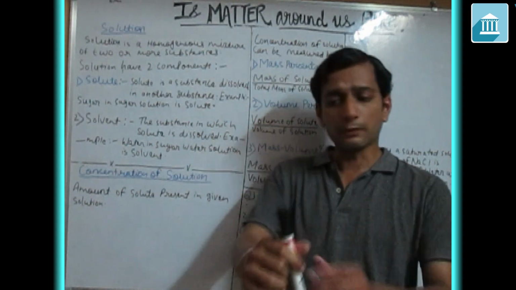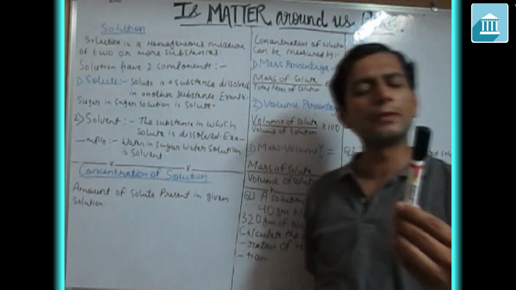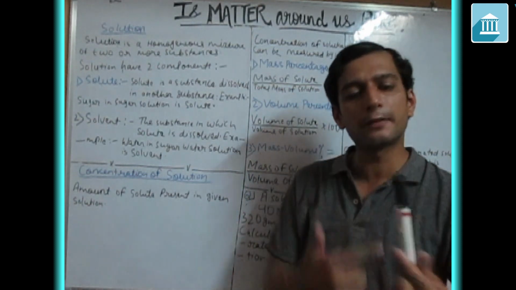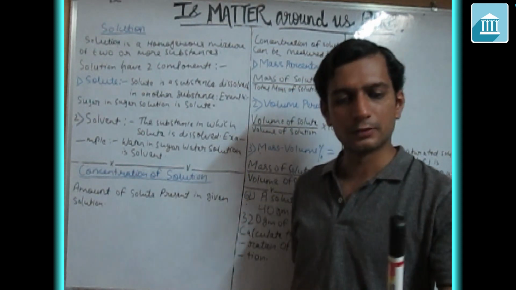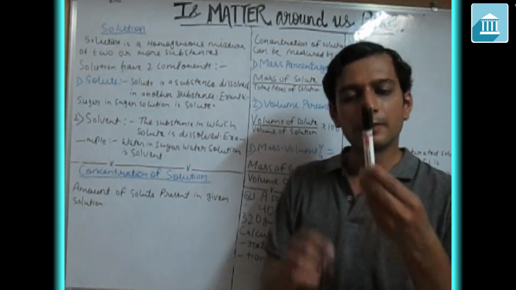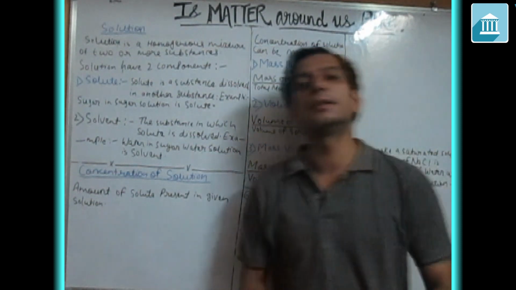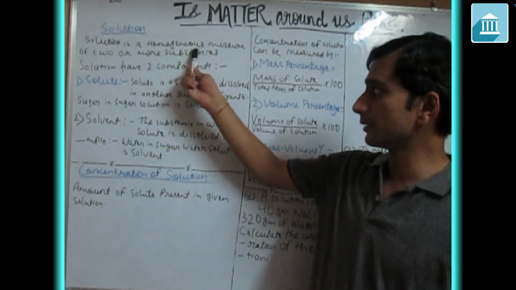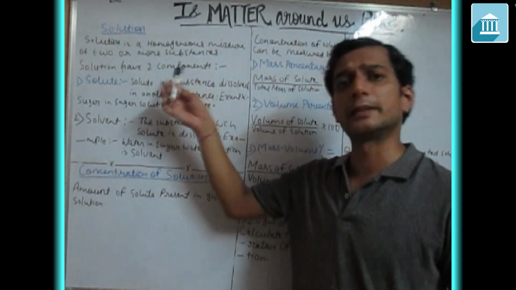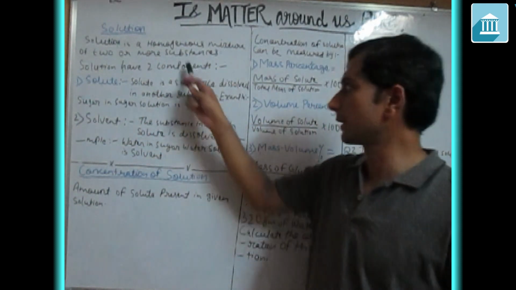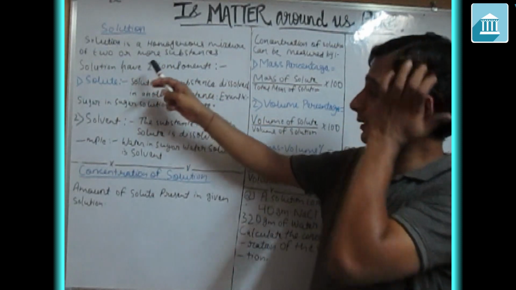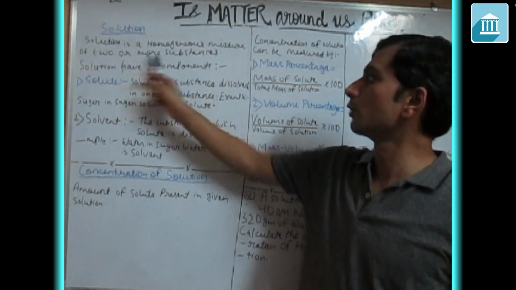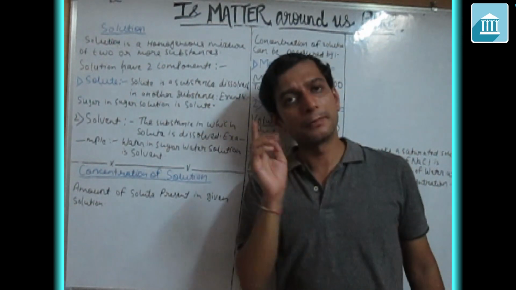From the side, you will observe that the same water is seen. From the top it is the same, from the side it is the same. It means it has a uniform composition. So what is a homogeneous mixture? Homogeneous mixtures are substances which have uniform composition. So a solution is a homogeneous mixture of two or more substances, a type of mixture in which two or more substances are present.